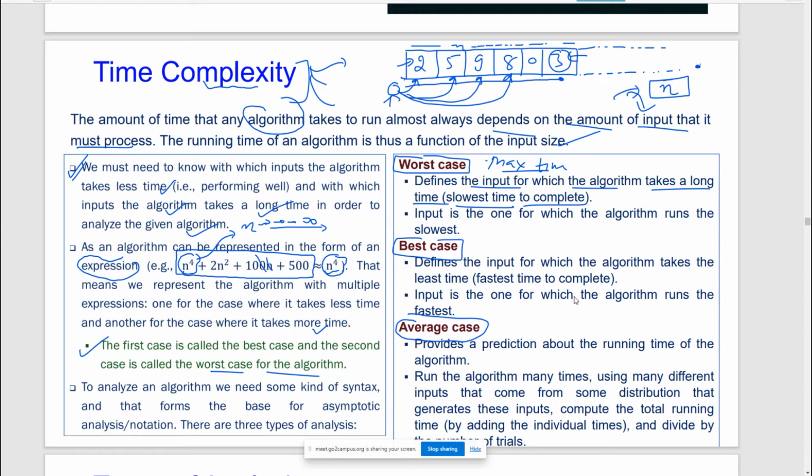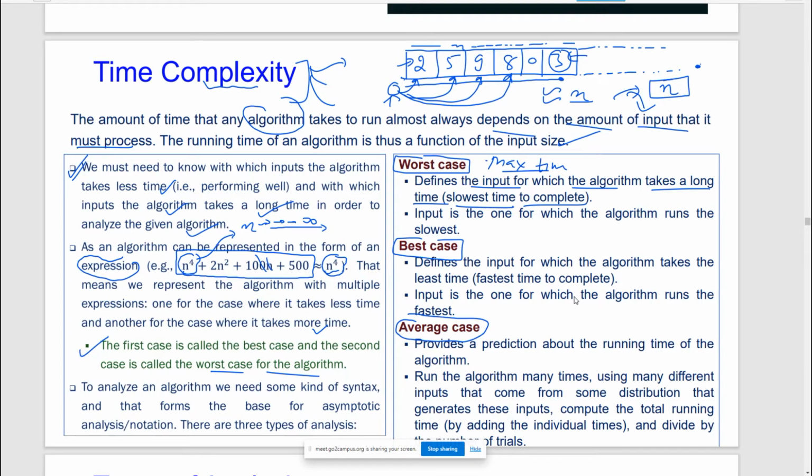So in the linear fashion, the time complexity in the worst case, the very bad case, if we are not lucky and the 3 is present at the last, then it will take approximately how much amount of time? It will take nearly the order of N. Yes or no? Yes, sir. Formally we have not yet defined what the worst case is, but in a layman fashion we can think of the worst case as a bad case for us, meaning maximum.